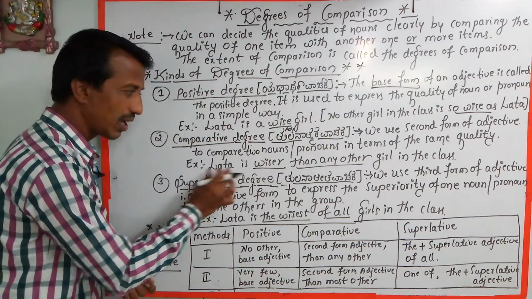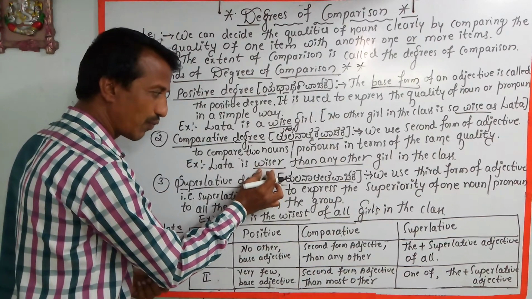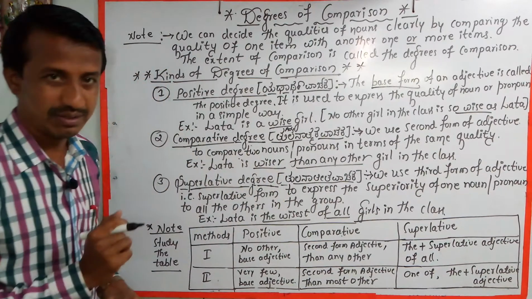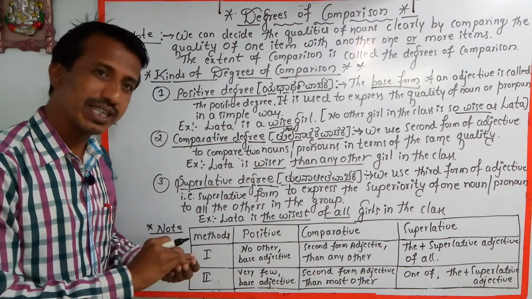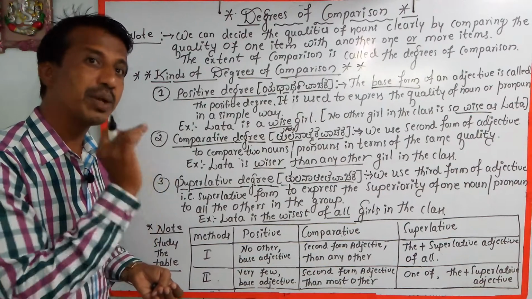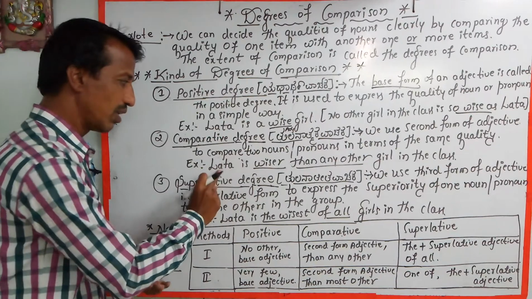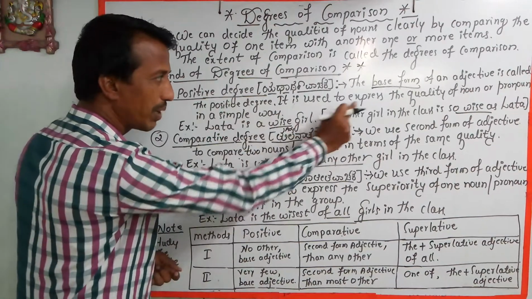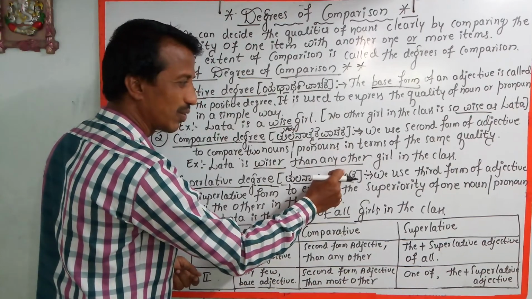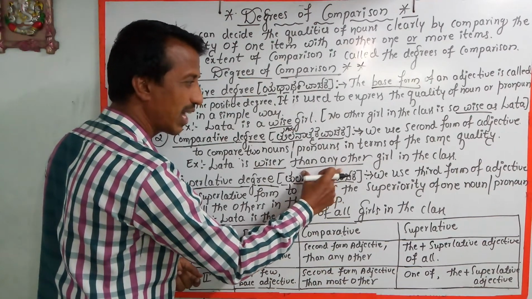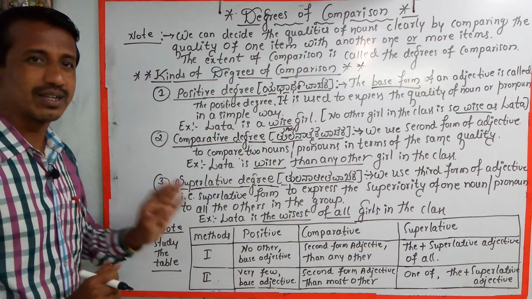For example, Lata is wiser. Here the adjective form ends with er, or sometimes the adjective is preceded by more. More can be used in comparative degree. So Lata is wiser. Wise will become wiser. Then we can use the additional phrase than any other girl in the class. Thus we can write it.